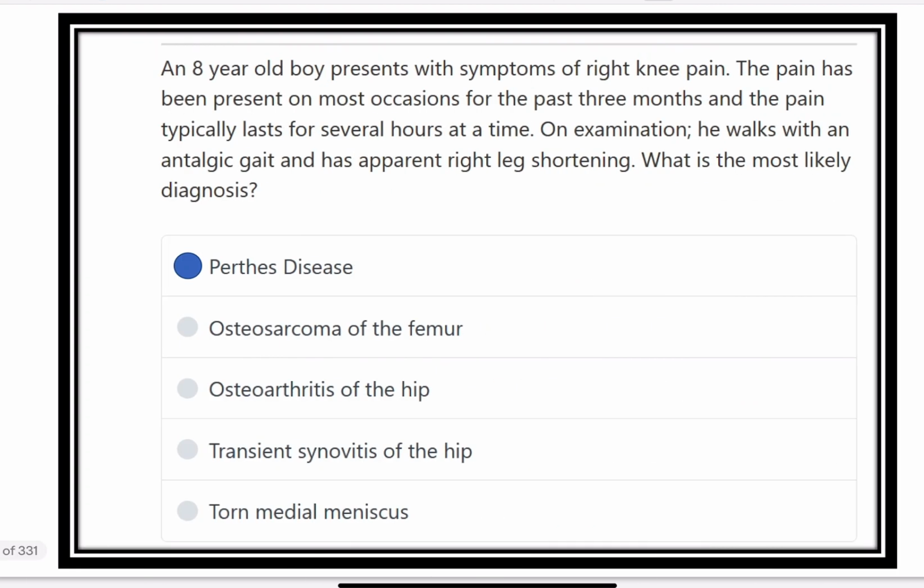So what is our option? 8 years old, and as it is below 12 years, go directly for Perthes. The other options are also present, you can match them, but the age group is very important regarding the MRCS question, because the MRCS focuses more on the age group in children and their different types of disease.